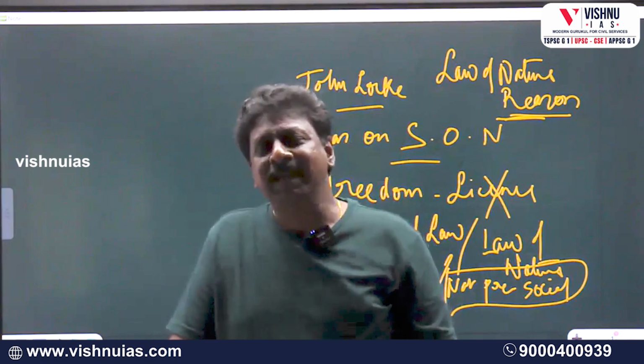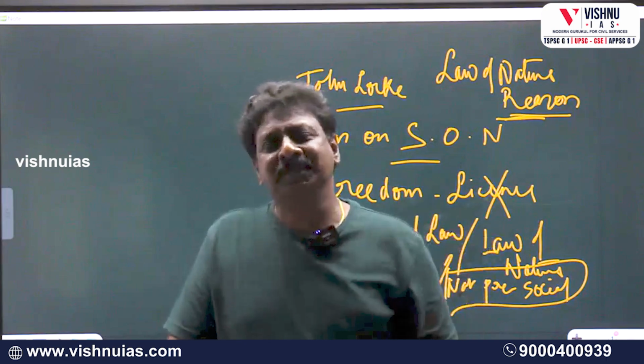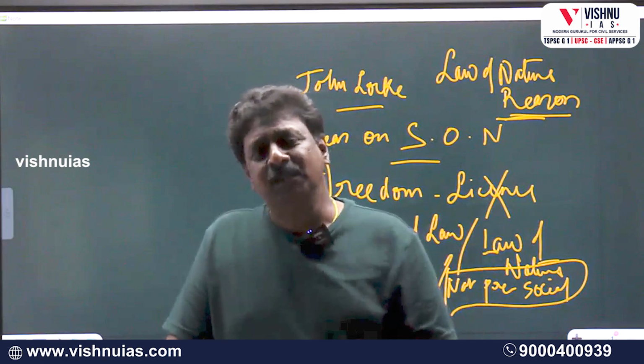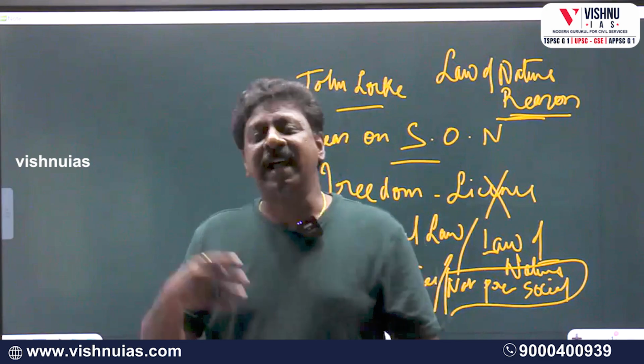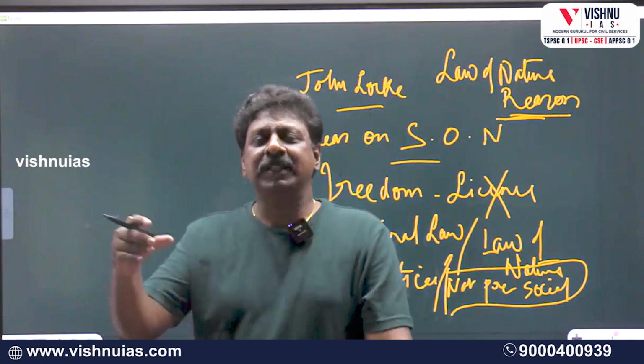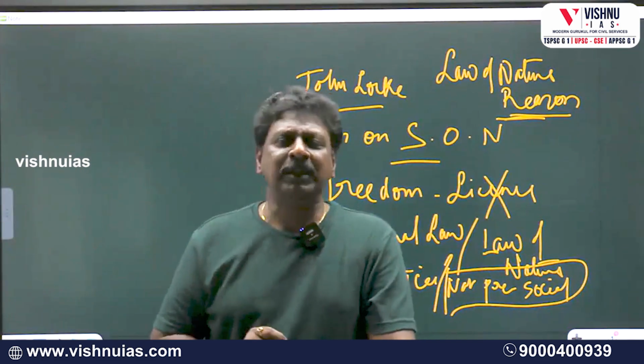And that's the reason why he insists that society was prior to state. And state itself was born out of society. And therefore, state cannot override or superimpose itself on the society. Now, this was another idea about the state of nature proposed by John Locke.